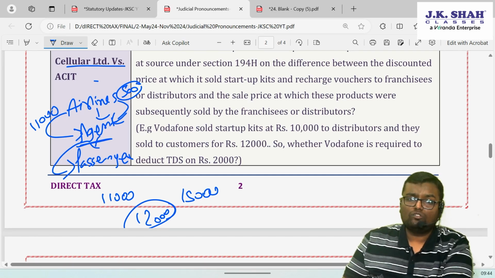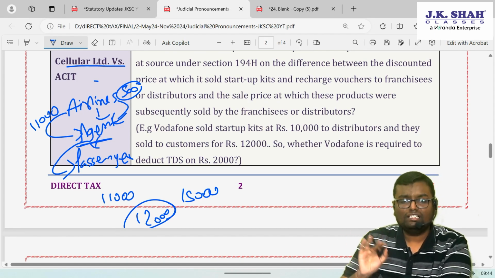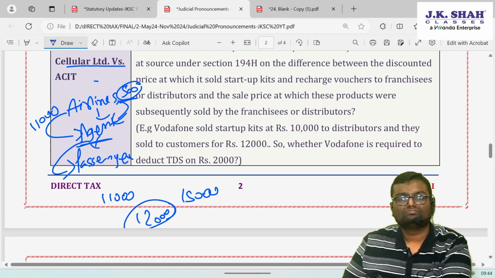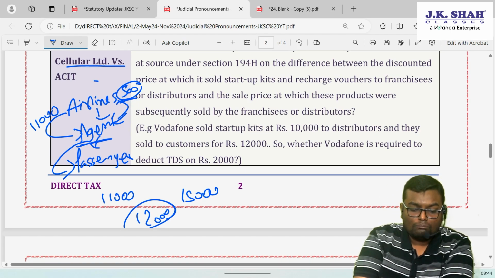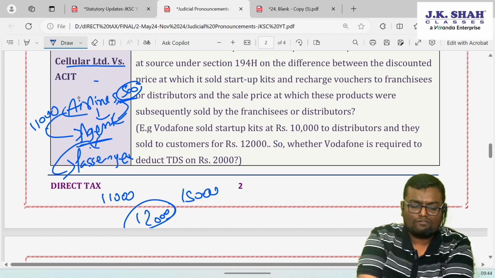So earlier Bombay High Court said, what is the commission in this case? This 500. Whereas what the assessing officer said is that the agent also got 1,000 more. Na? It purchased the tickets from the airline at 11,000.